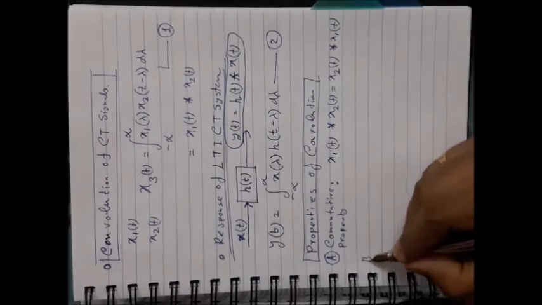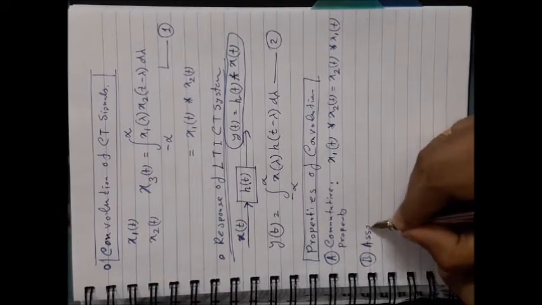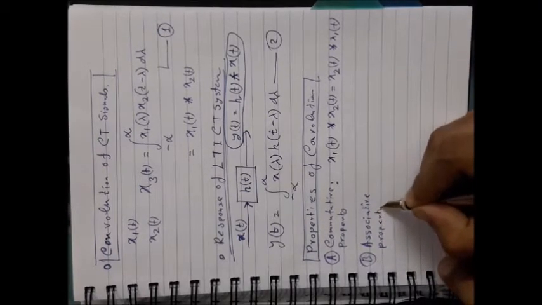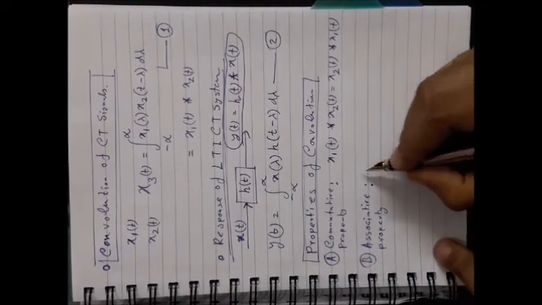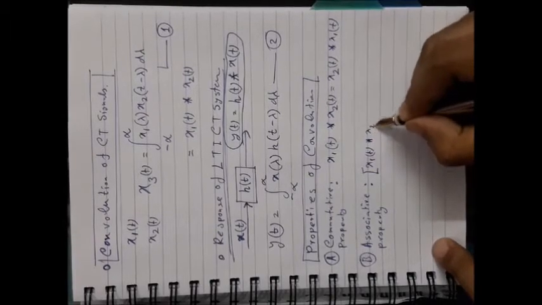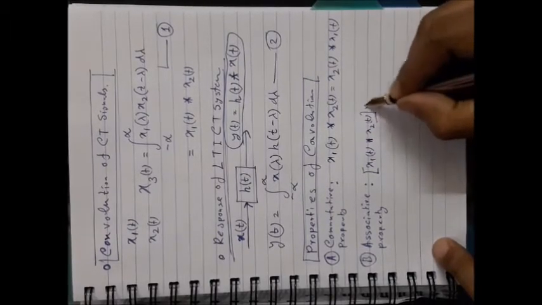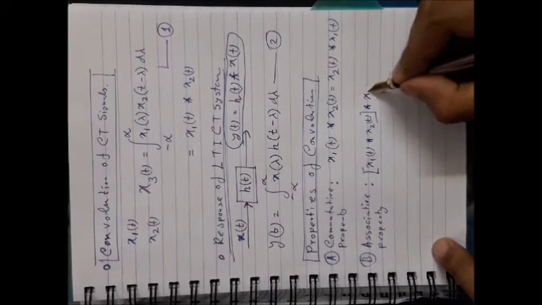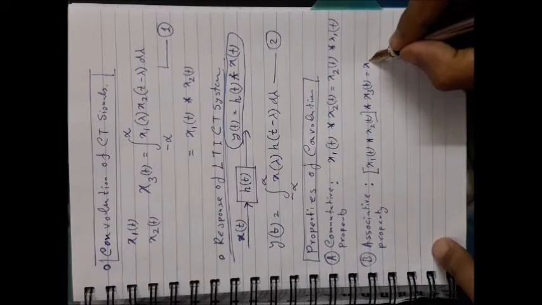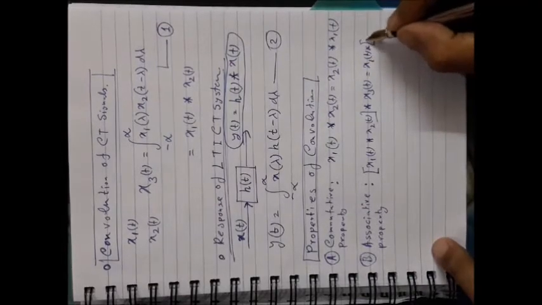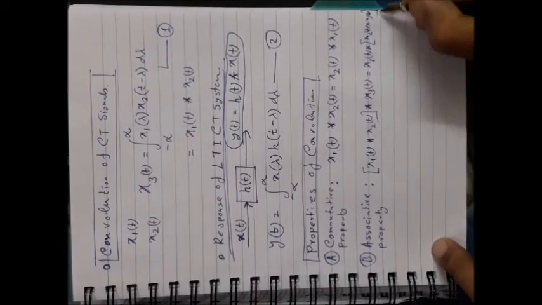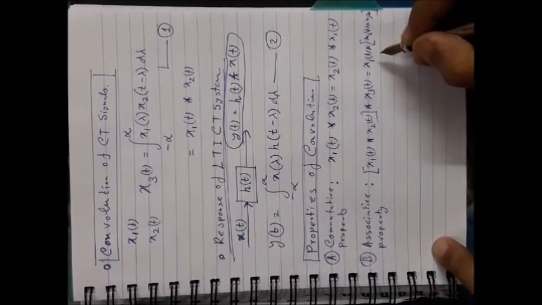Okay, next property is the associative property. Associative property suggests that if you first convolute x1 and x2 by using this bracket and after that convolute that result with x3, another signal, it is same as first convolute x2 and x3 and after that the result will be convoluted to x1(t).